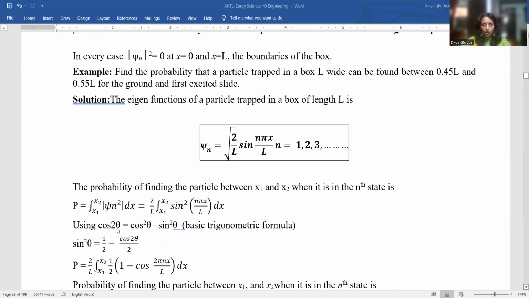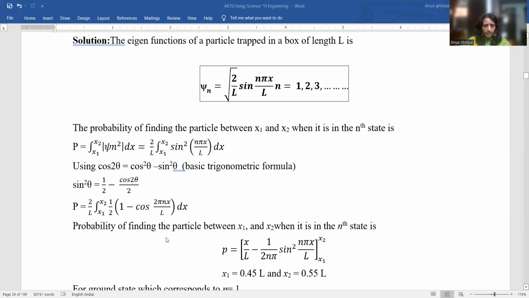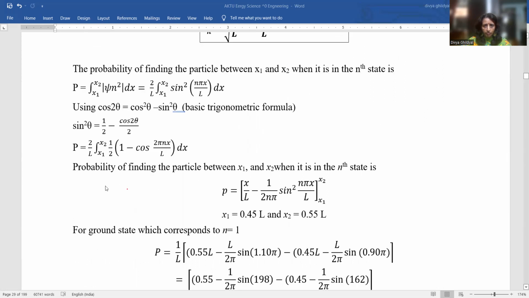I know cos 2θ is cos²θ − sin²θ. So the probability comes out as (2/L) times the integral from x1 to x2 of ½(1 − cos(2πnx/L)) dx. I have put this value instead of sin²θ, the basic trigonometrical formula for cos 2θ.